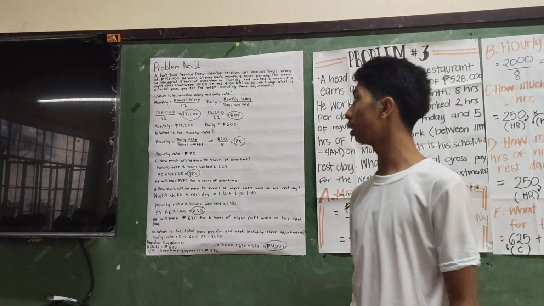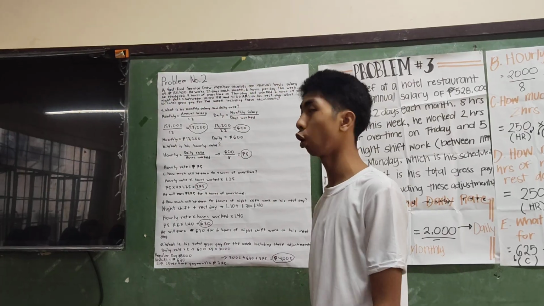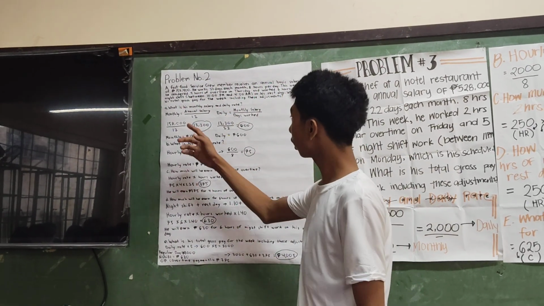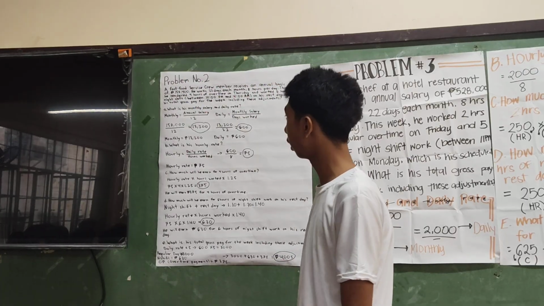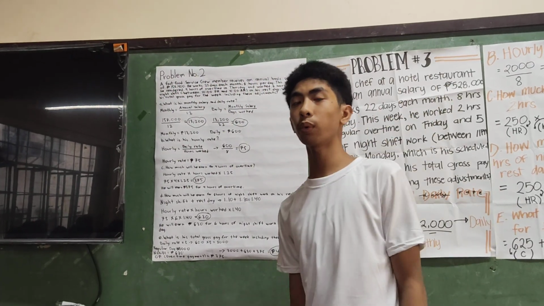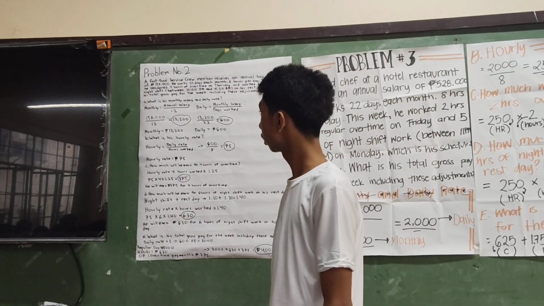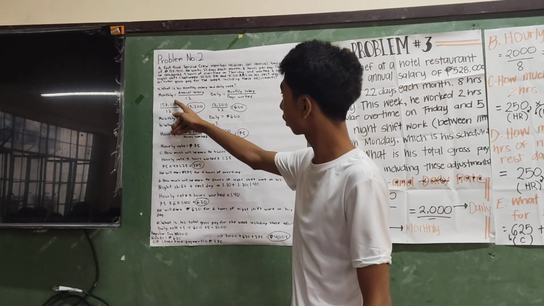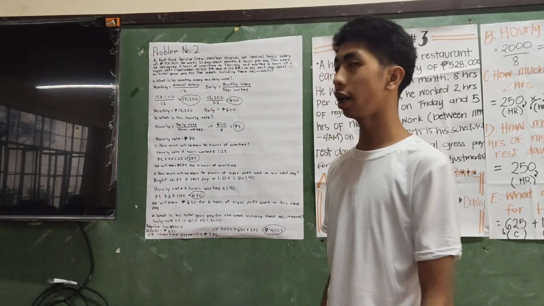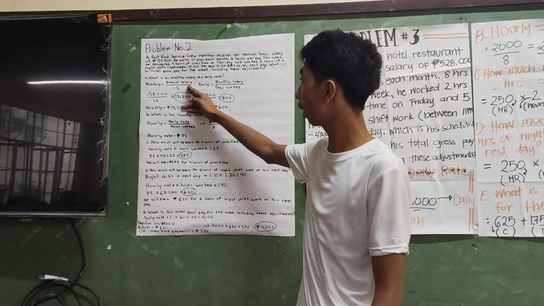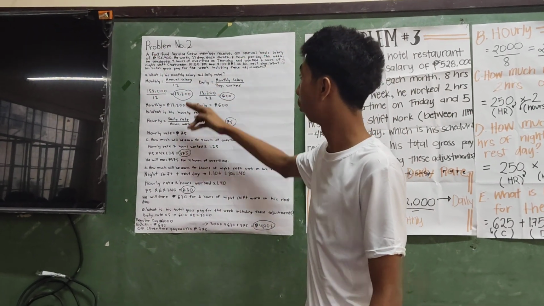First, we're going to read problem A. Letter A: What is his monthly salary and daily rate? First, we're going to get the monthly salary by using this formula: annual salary divided by 12.